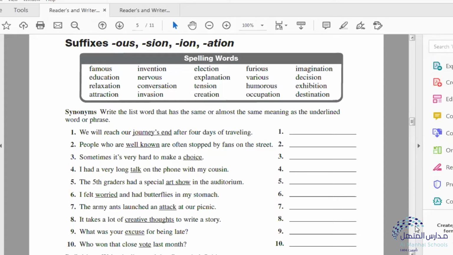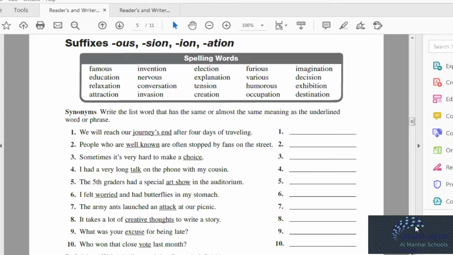Nerve, N-E-R-V-E, changes and becomes nervous. Converse, C-O-N-V-E-R-S-E, you drop the E and add A-T-I-O-N, it becomes conversation. Invade, invasion, okay? Elect is the root word, it becomes election. Explain changes to explanation.